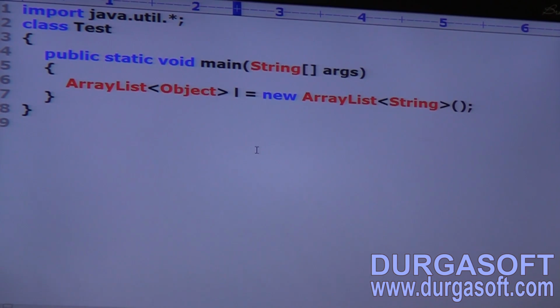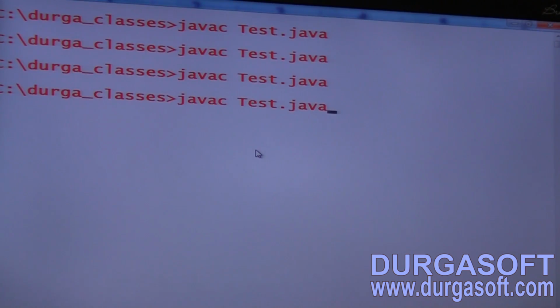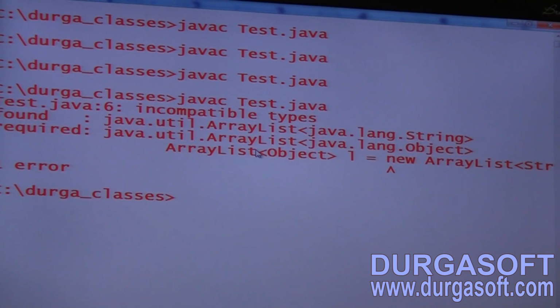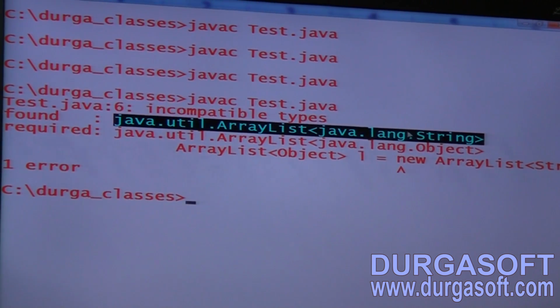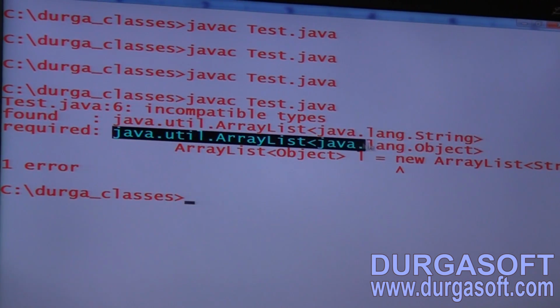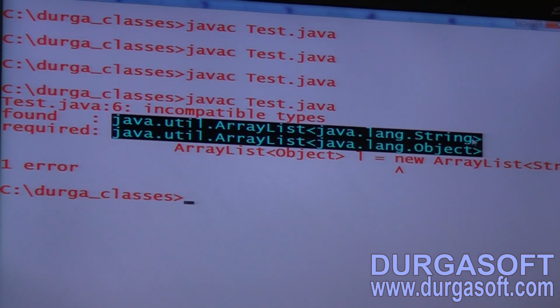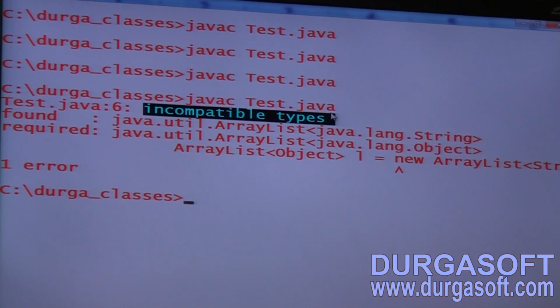Valid or invalid? Invalid. Immediately we are going to get a compile time error: incompatible types, found ArrayList of String but required java.util.ArrayList of Object. Have you observed the difference? Any explanation required? Okay, that's all.